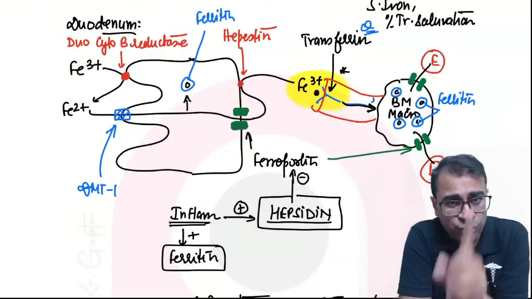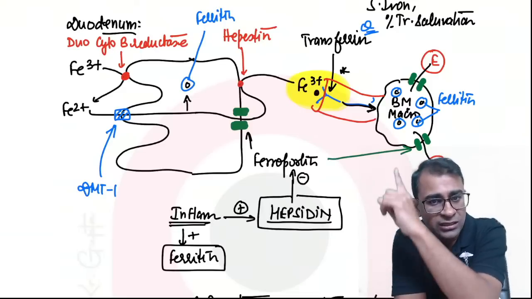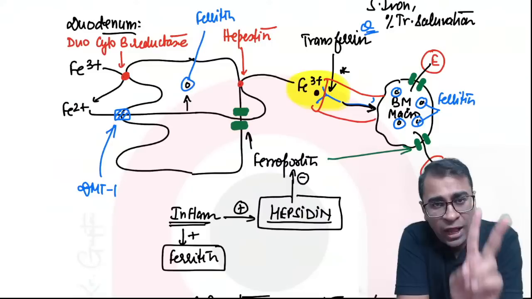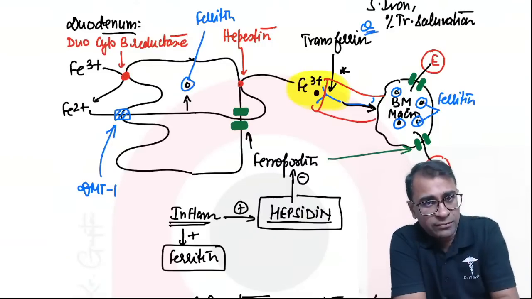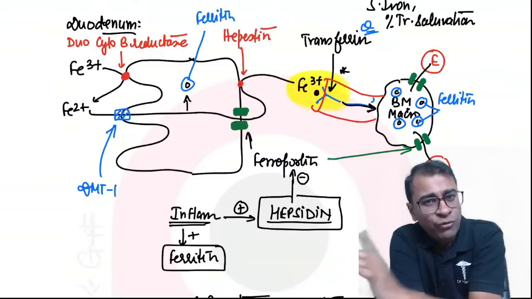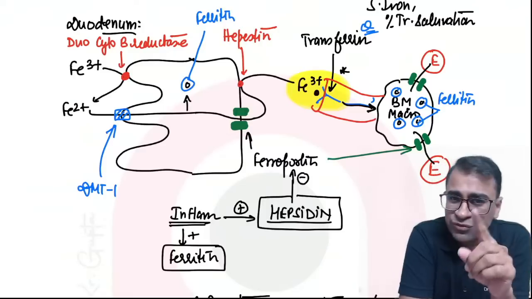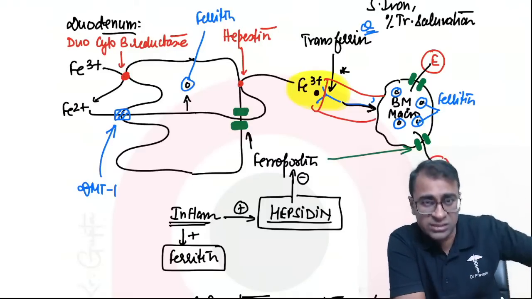Recently asked question: which protein helps to transport iron? Answer is transferrin. How is iron stored? Answer is by binding to ferritin. Third question, is excess iron harmful? Yes, because it produces free radicals by Fenton's reaction. This is this year's NEET PG question.